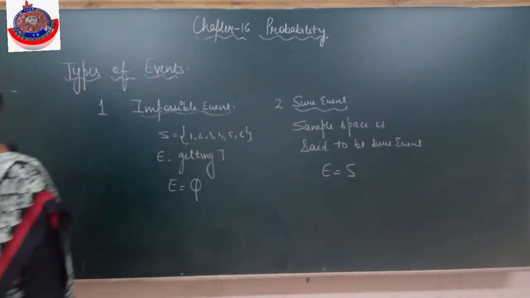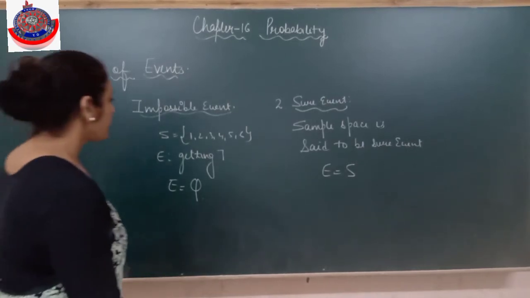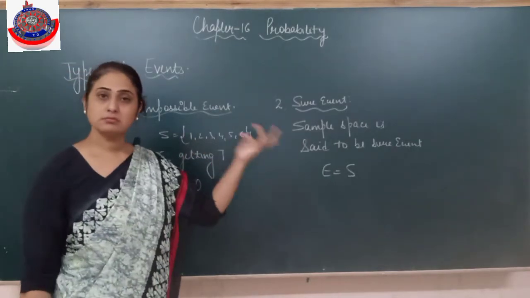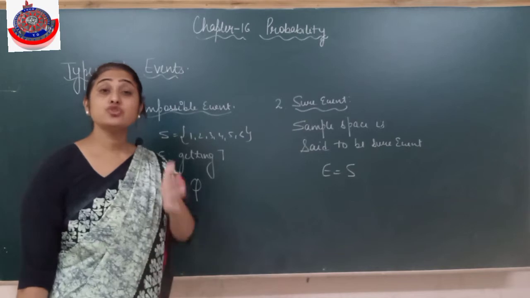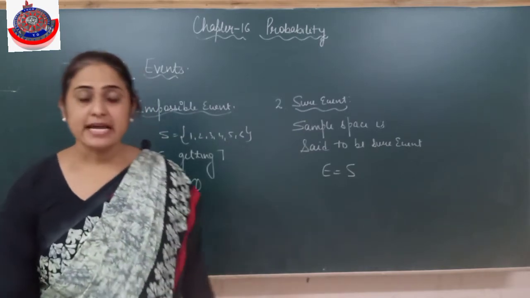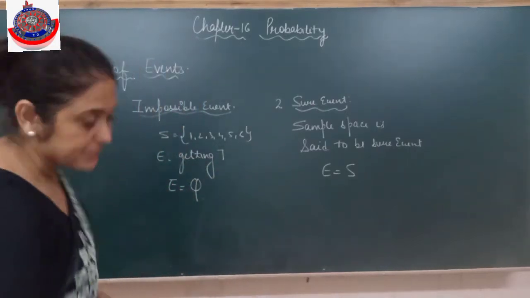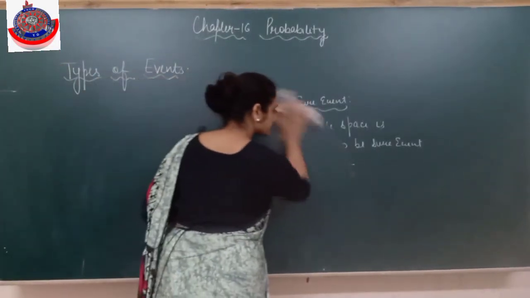Sample space is said to be a sure event. Is it clear? Sample space is said to be a sure event. Clear to everyone? So that will definitely happen, all the elements, numbers between 1 to 6. Definitely, throwing a dice, it will happen. A sure event is something that definitely happens. There is no doubt about it. That is called a sure event. Is it clear?